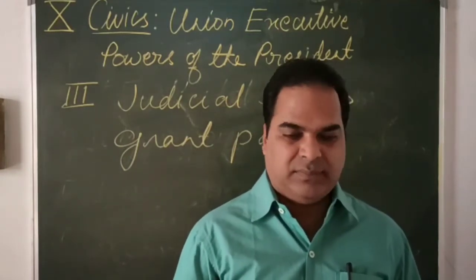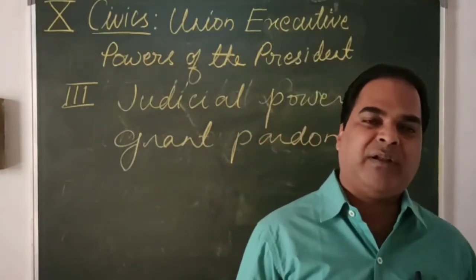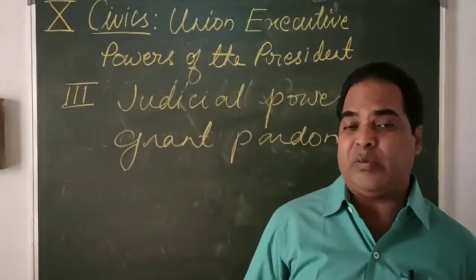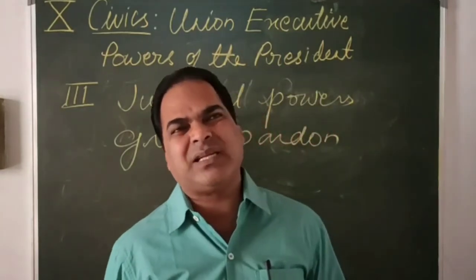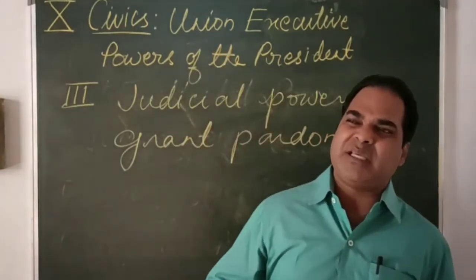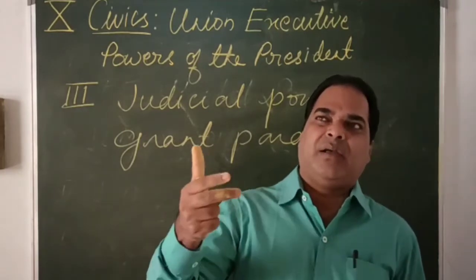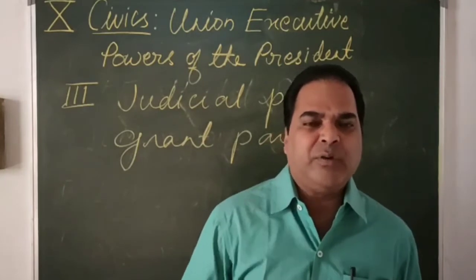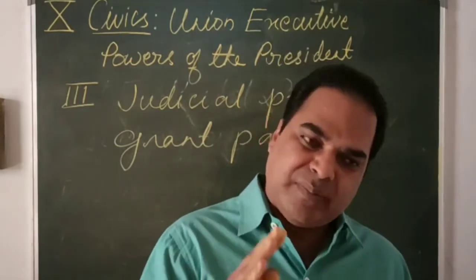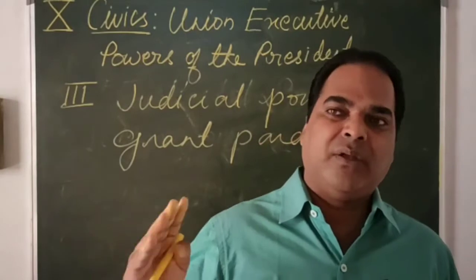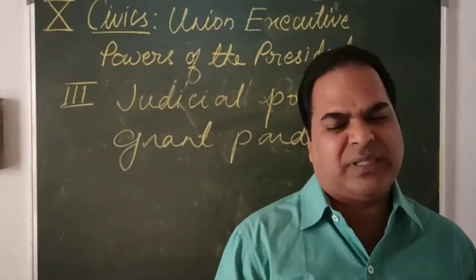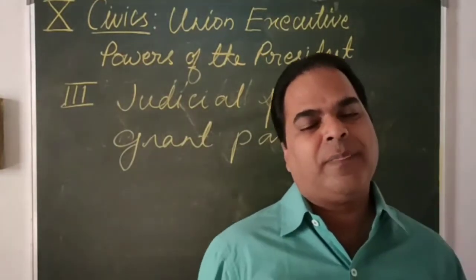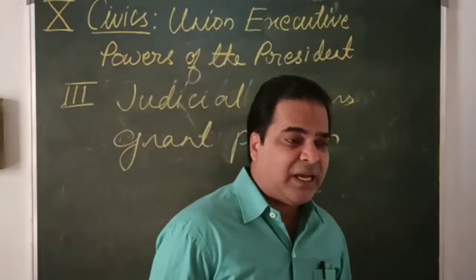If the person is convicted for breaking the union laws, then definitely the government and the President will not show mercy. But sometimes in certain cases, the President shows mercy by changing the death sentence into lifetime imprisonment, and sometimes reducing the lifetime imprisonment to a certain time. Suppose it is lifetime imprisonment, he may reduce it by 2-3 years. So that much can be done. The President has the power or right to grant pardon.